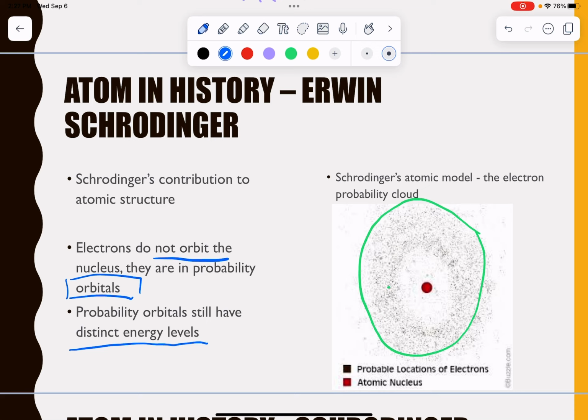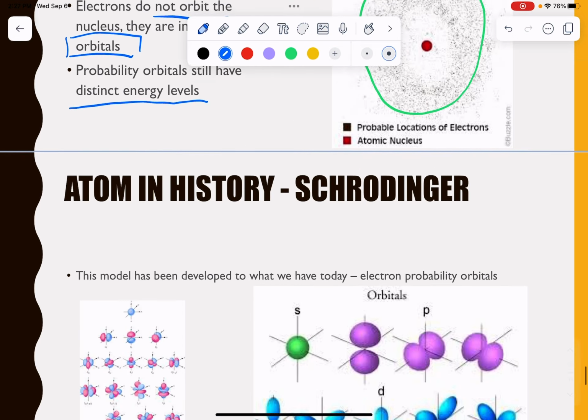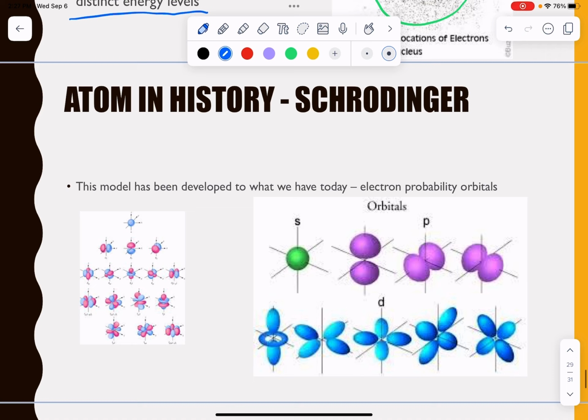We talked about how Bohr realized that electrons have specific energies and can give us specific energies or colors of light. That is still true. The only thing Schrödinger changed was the idea that rather than spinning around the nucleus, they're just in these zones. And in fact, we actually know what these orbitals look like. So here's a picture of them. Here we see the first orbital is just a sphere around the nucleus. The next one has these little loopies, and this one's loopies in a different direction, and a different one, and so on and so forth.